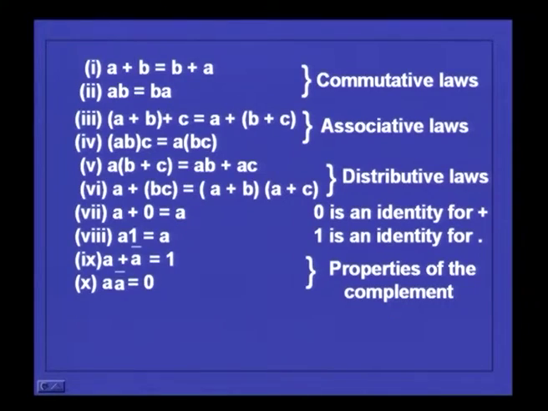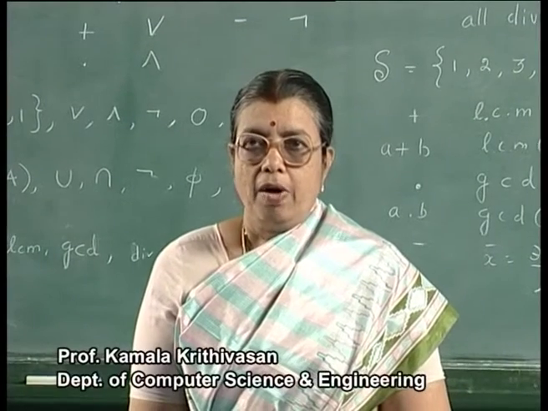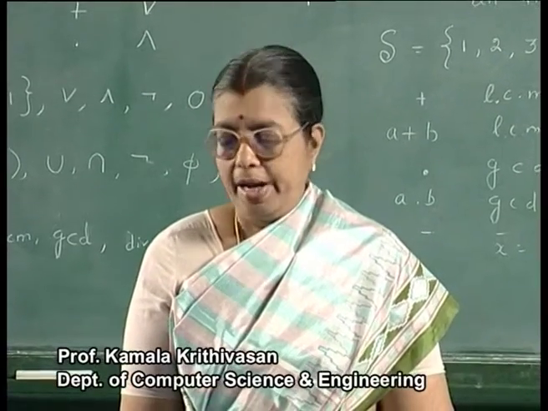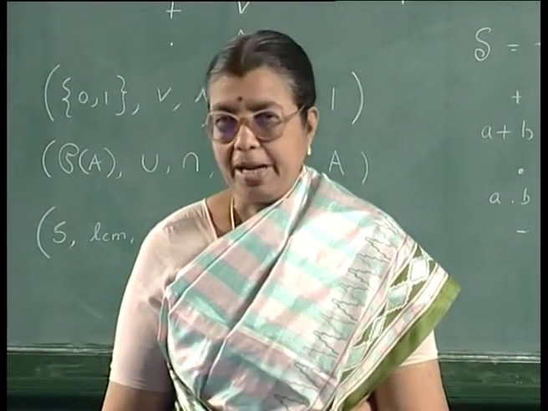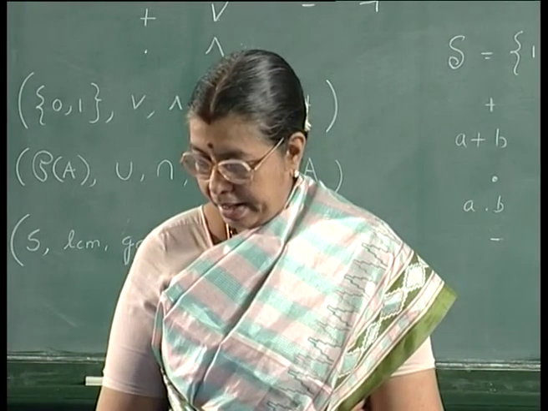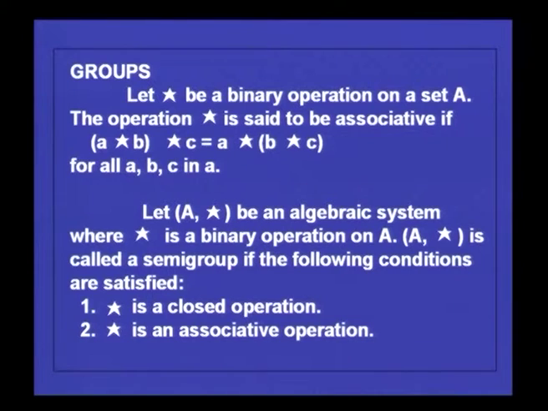In the last lecture itself, we have seen the definition of what is meant by a semi-group, a monoid and a group. Let us see what they are now. Recall those definitions again. Of course, we know what is meant by associativity. An operation star is associative if (A star B) star C is equal to A star (B star C). That is, you perform the operation on A, B first, and then with the result you perform C. That is equivalent to performing the operation on B and C first, and then performing the operation on A with the result obtained.